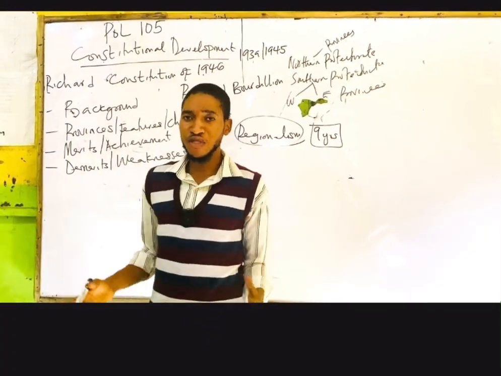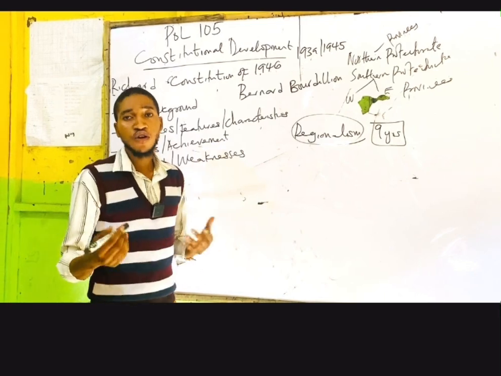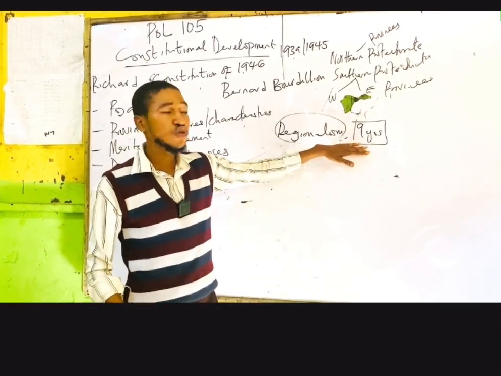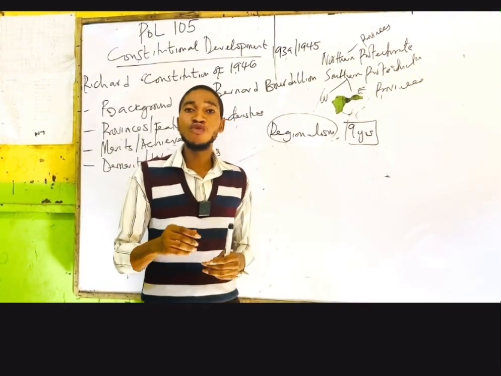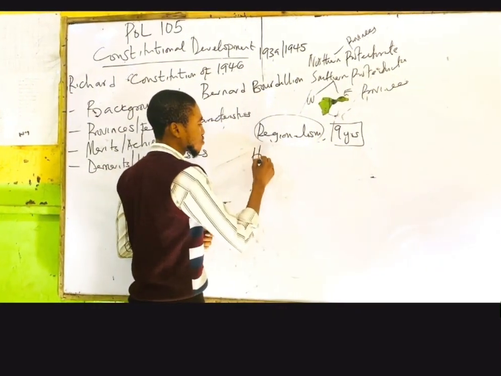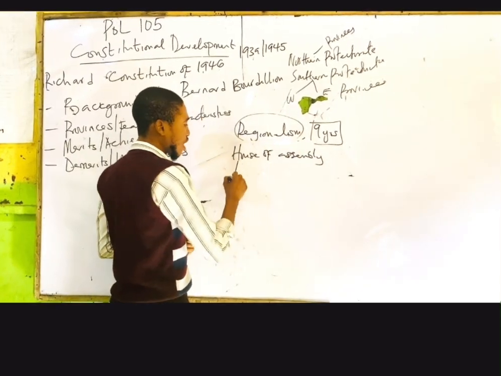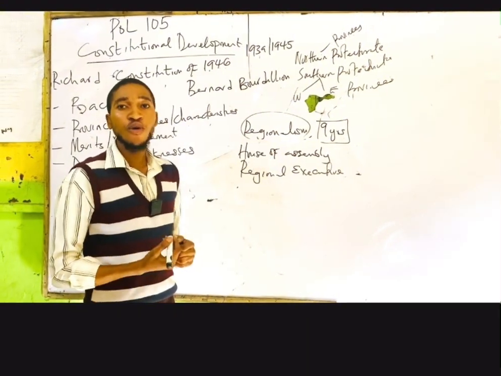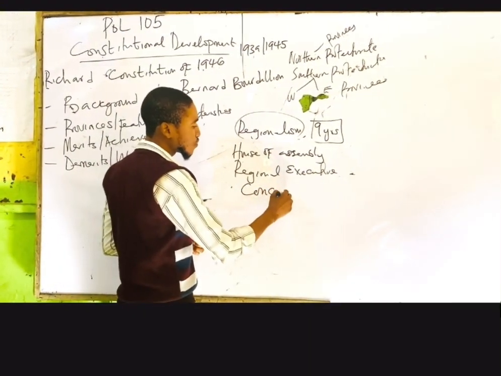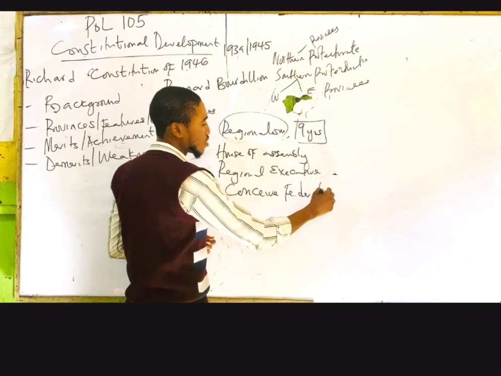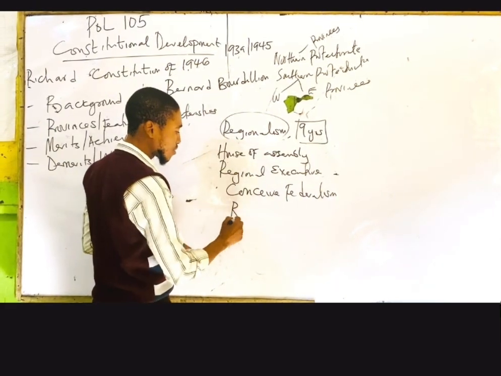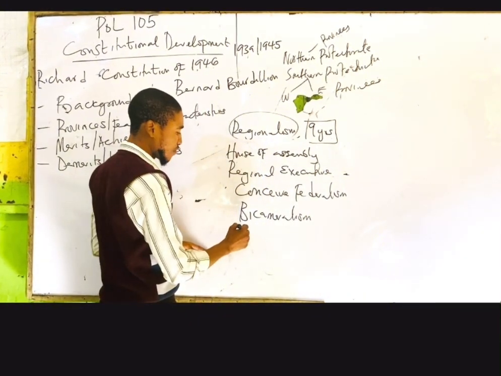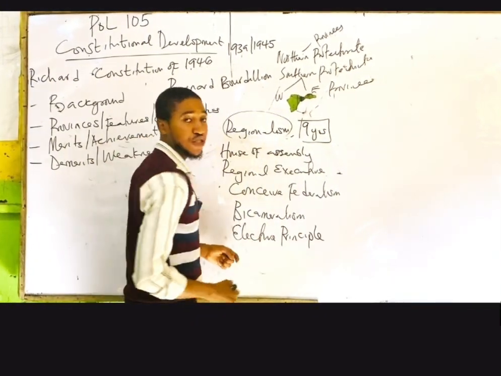Now, what are some of the features of the Constitution? We have one on the board. We have regionalism, so it means that the Constitution gives power to regions. We have the House of Assembly. We also have the regional executive. This Constitution brought about a quasi-federalism. Let me write that down and then do the explanation. We also have a bicameral legislature. Then we also have the elective principle.